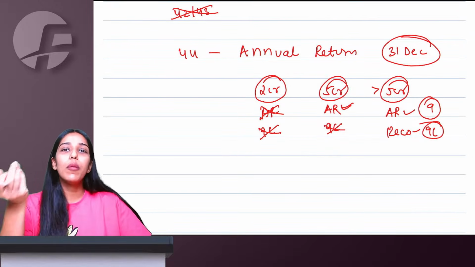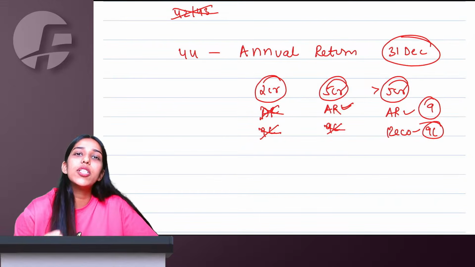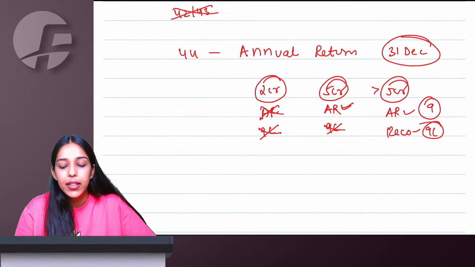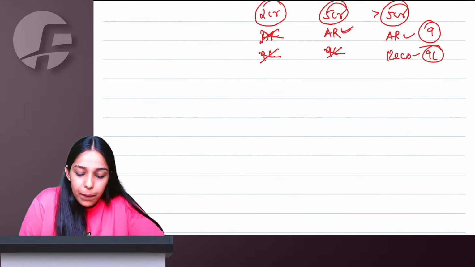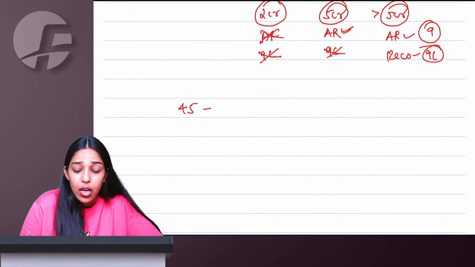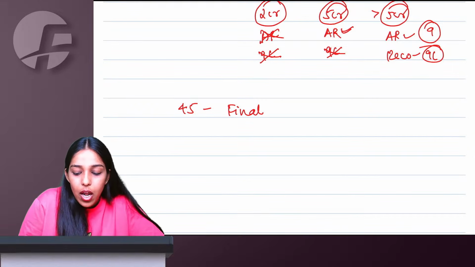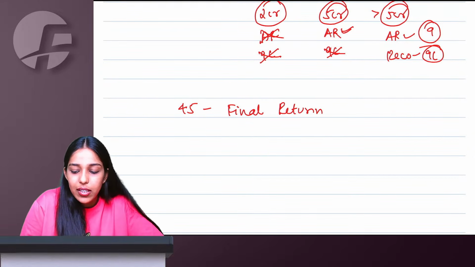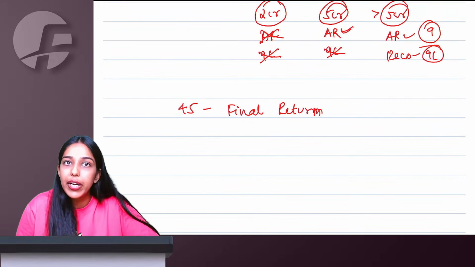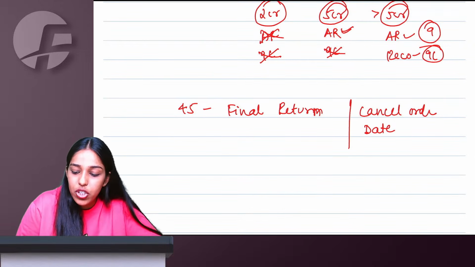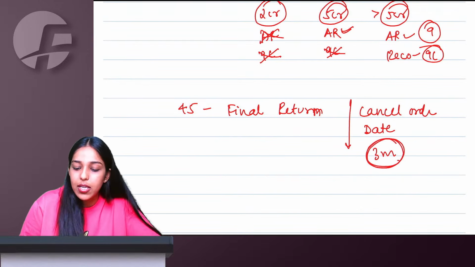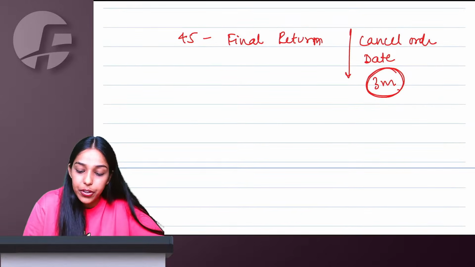If your books of accounts are audited by the Comptroller Auditor General of India, government people basically, they don't need to comply with section 44 annual return provisions. Annual return you file every year. 45 is the final return. Only once when your registration is cancelled, you have to file section 45 final return. So whenever you are getting your cancellation order or whatever date effectively is written in the order, whichever is later from there within 3 months, you will be filing your final return.